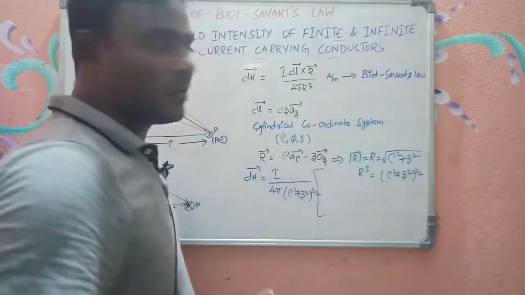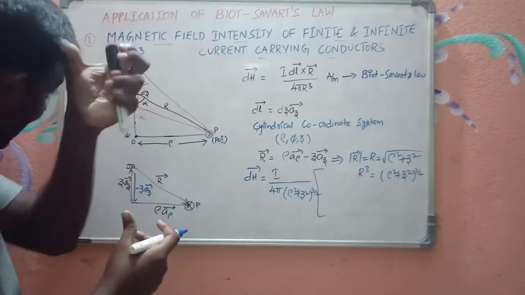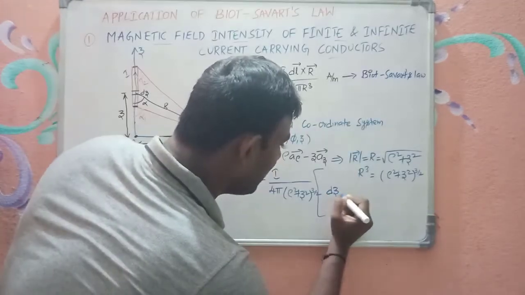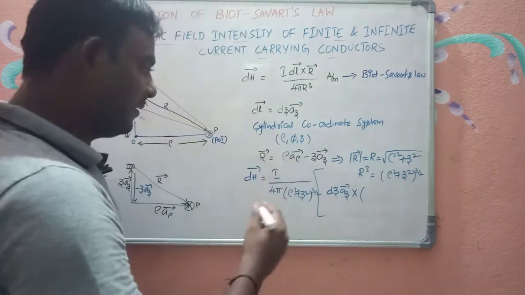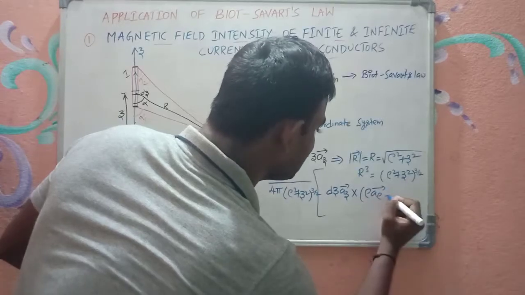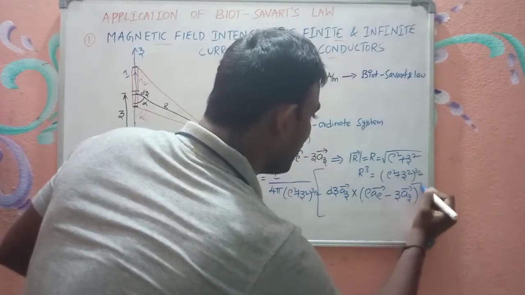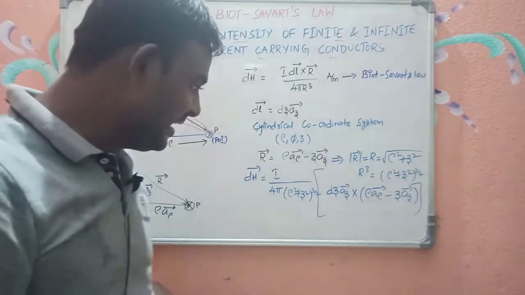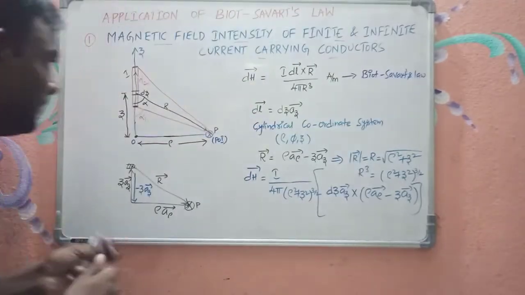And dl bar cross r bar. Now what is dl bar? dl bar is dz az bar, right? So dz az bar cross r bar. R bar is rho a rho bar minus z az bar. So according to the cross product relation, what is az bar cross a rho bar?